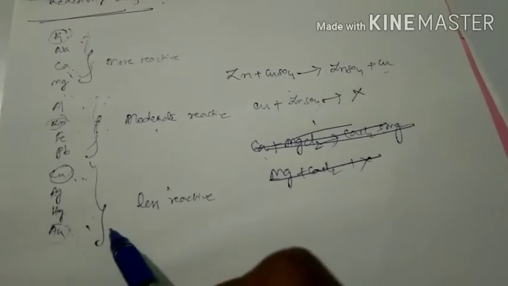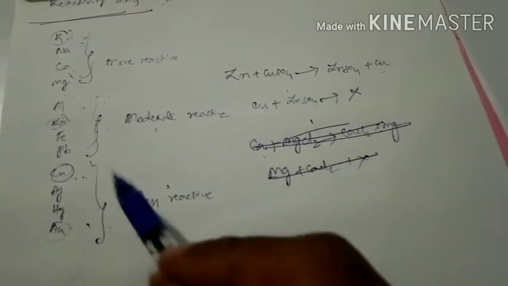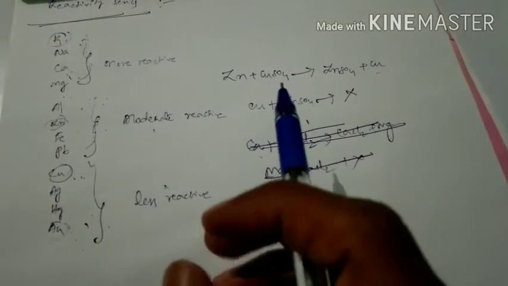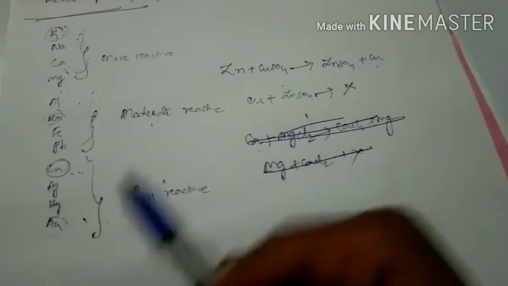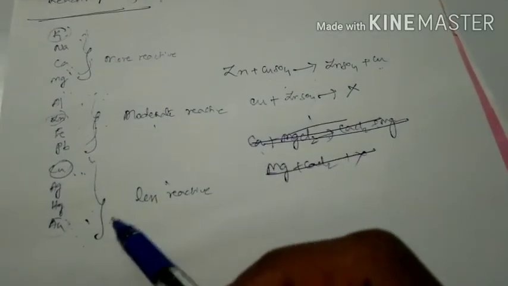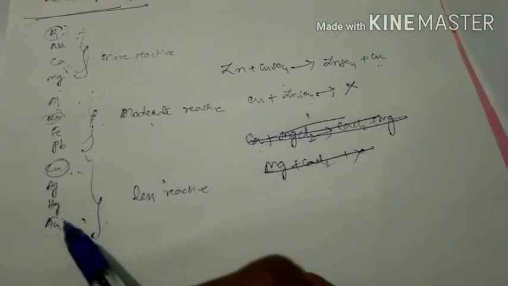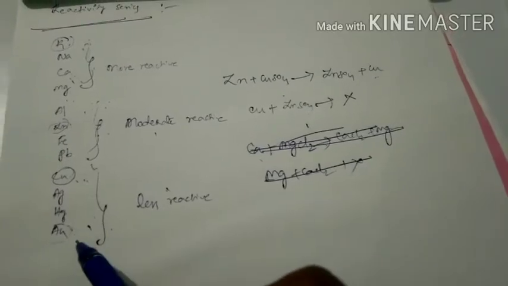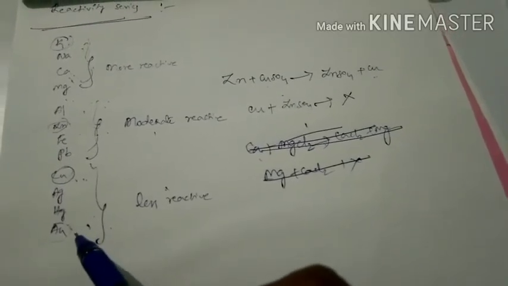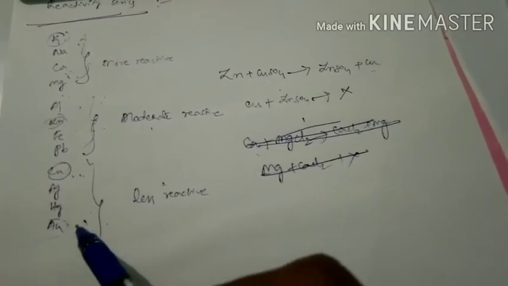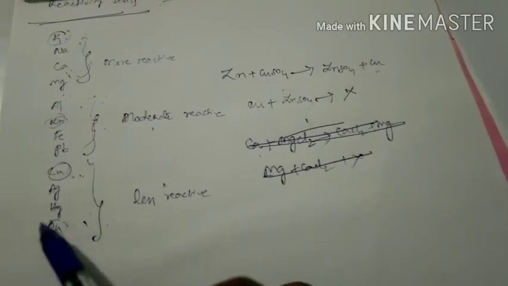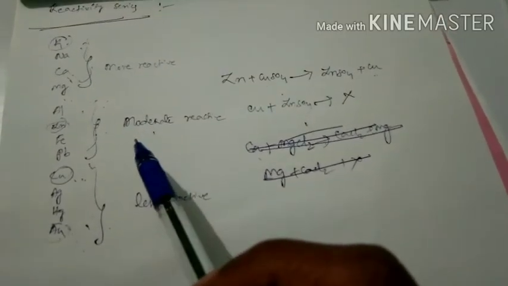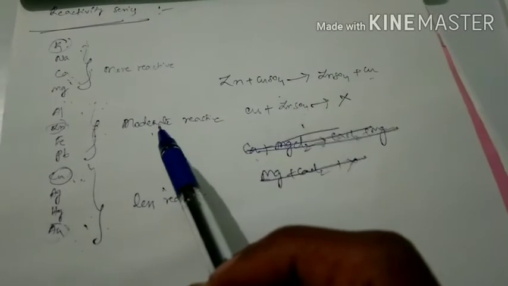Gold has the least reactivity compared to other metals. That is why gold is very costly, because it doesn't react with anyone under normal conditions. Under drastic conditions only it can react with other substances. That is why the cost of gold is very high nowadays, because it is less reactive, unreactive, that means more stable.